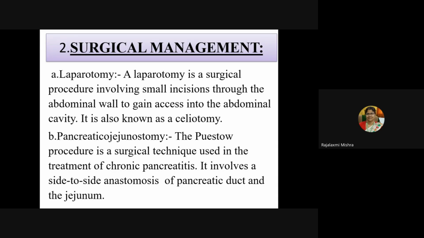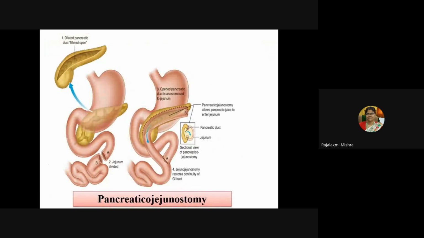Pancreaticojejunostomy, the Puestow procedure, is a surgical technique used in the treatment of chronic pancreatitis. It involves a side-to-side anastomosis of the pancreatic duct and the jejunum. So these are the typical features of pancreaticojejunostomy.